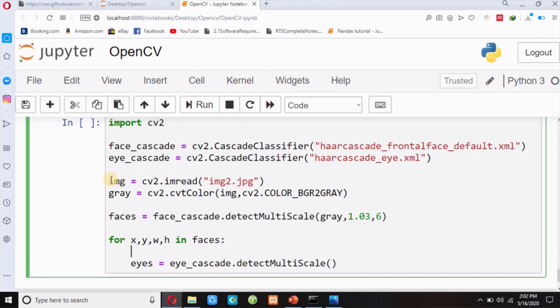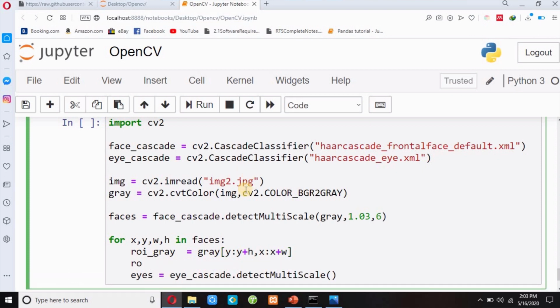I will crop my face from this image, from the grayscale image. So I will write roi, region of interest, roi_gray equals gray from y to y plus h, and then x to x plus w. So this is only my face. This will crop my face, and I will also crop my face from the RGB image.